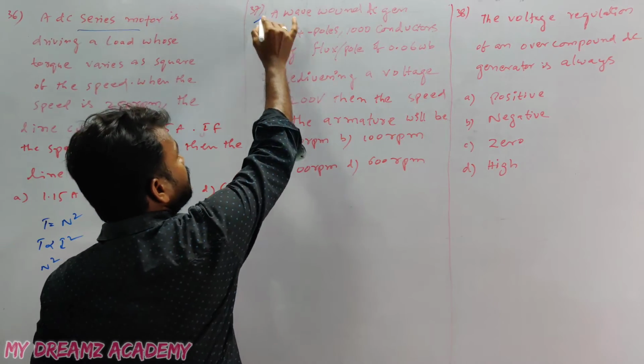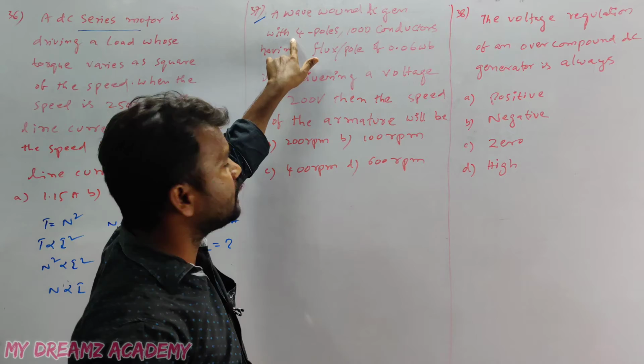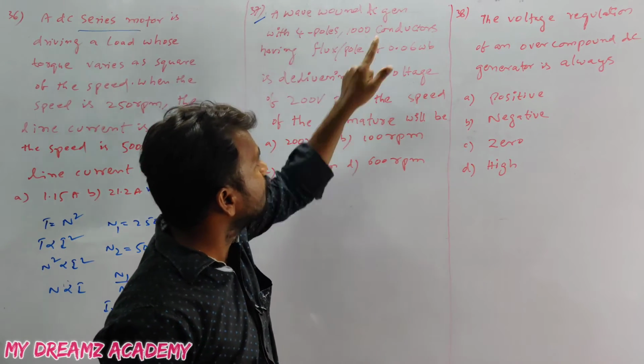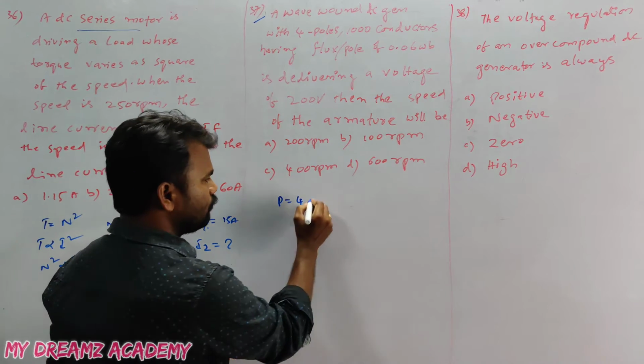Next, see the 37th question. A wave wound DC generator with 4 poles is given.